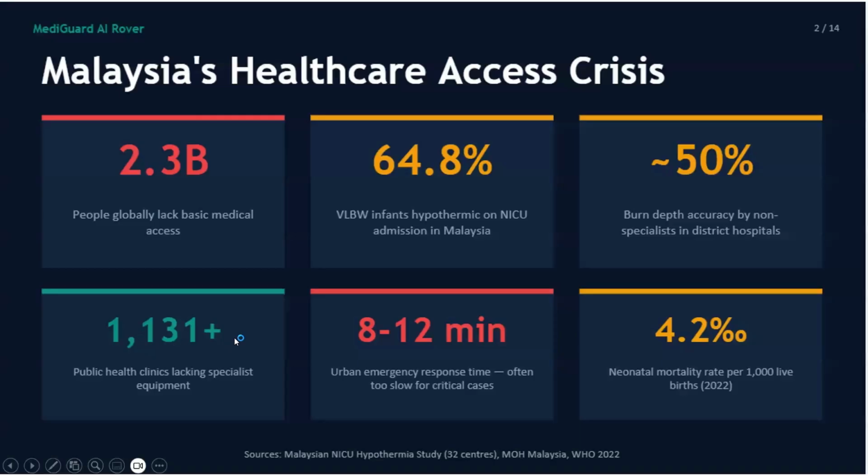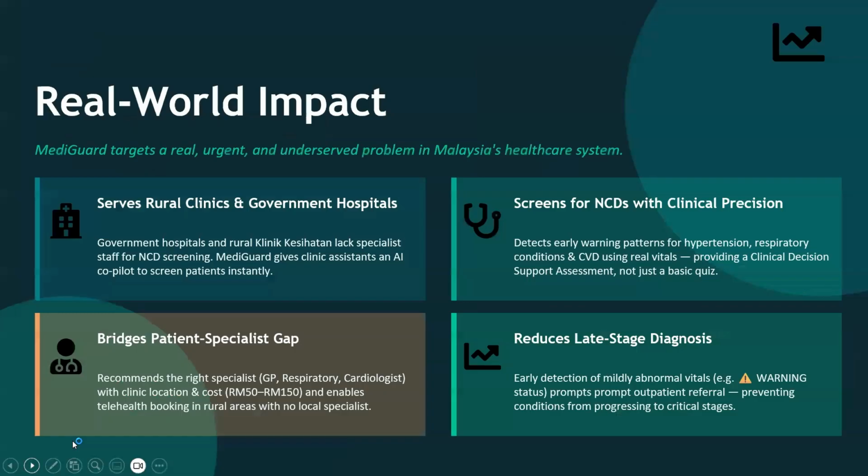Malaysia's healthcare access crisis. 2.3 billion people globally lack basic medical access. More than 1,000 public health clinics lack specialist equipment. 8 to 12 minutes urban emergency response time, often too slow for clinical cases. Real world impact. Mediguard targets a real, urgent, and underserved problem in Malaysia's healthcare system.